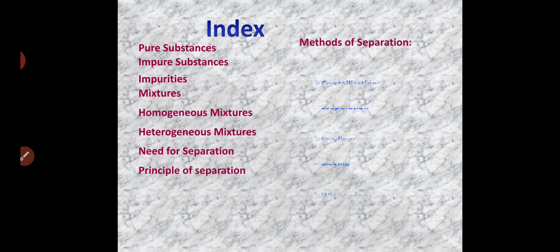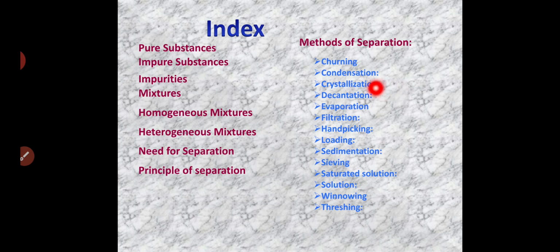In that, we are going to study churning, condensation, crystallization, decantation, evaporation, filtration, handpicking, loading, sedimentation, sieving, saturated solution, winnowing, and threshing. So let us start our lesson with pure substance.